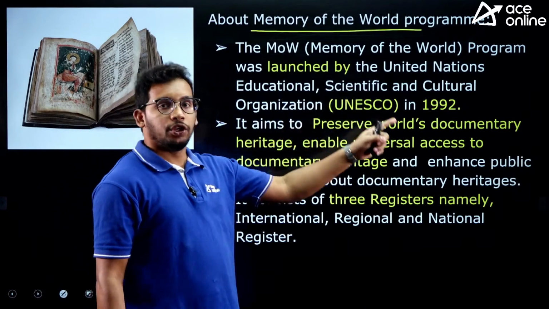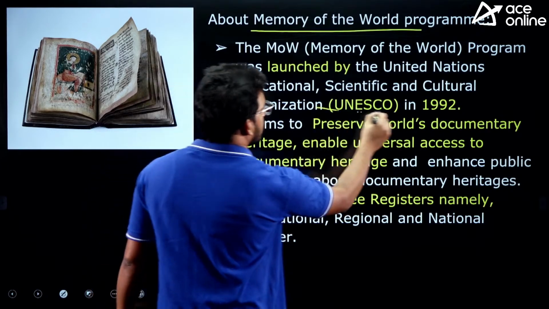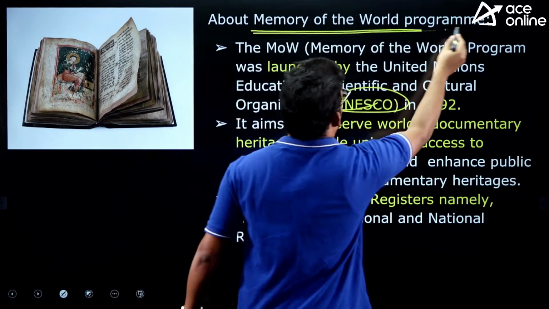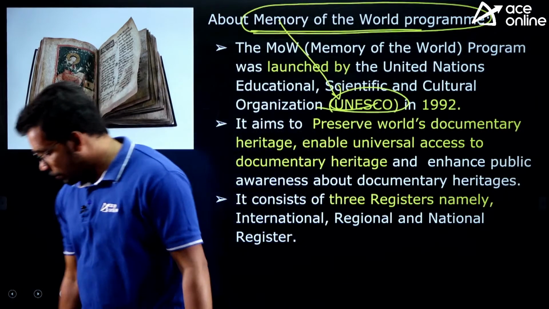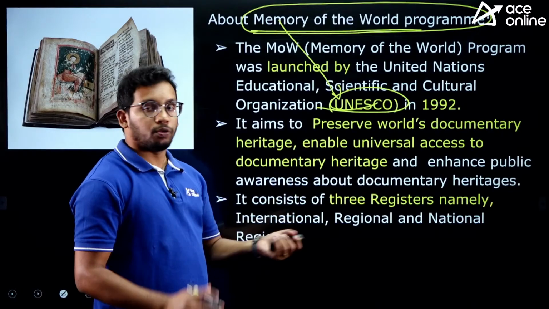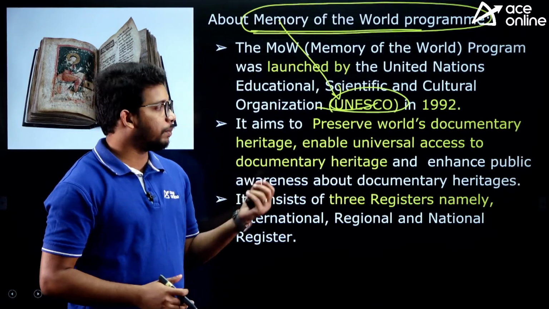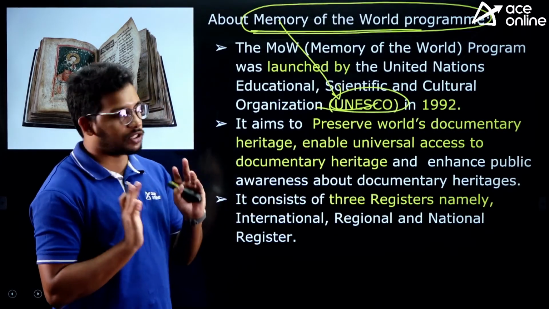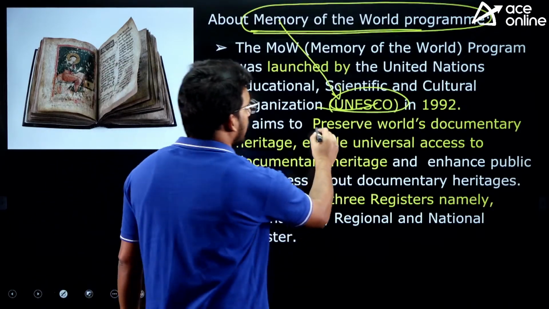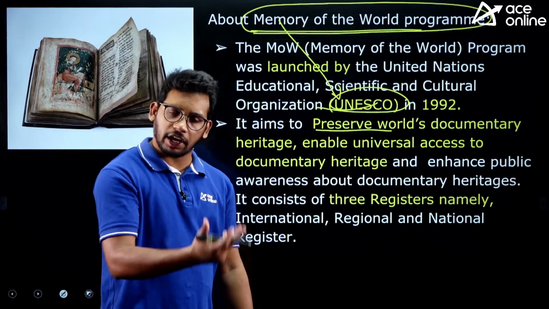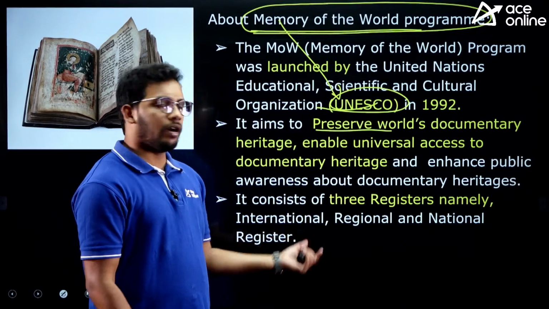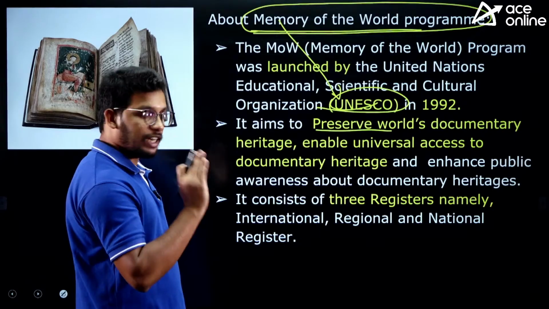So that's why UNESCO has come up with a project called the Memory of the World program. The Memory of the World program was launched by UNESCO, right? To protect the manuscripts, ancient and medieval manuscripts around the world, not just India, right? And the aim is to preserve them, identify the important knowledge and give awareness to the scientists, people, common people, everyone. So it has 3 lists.